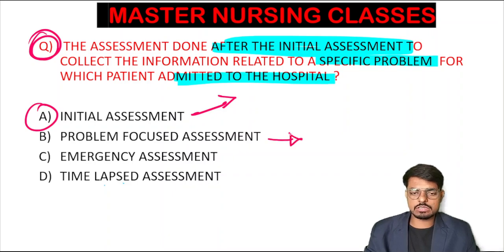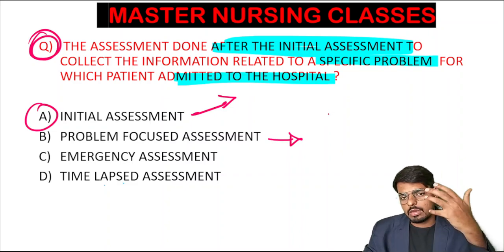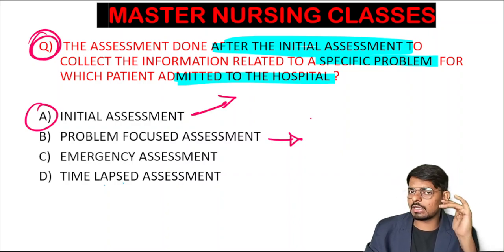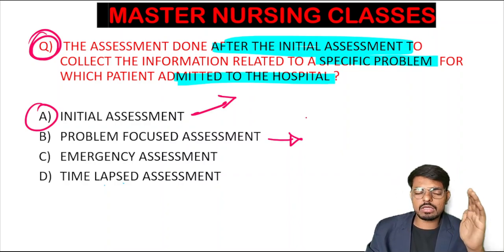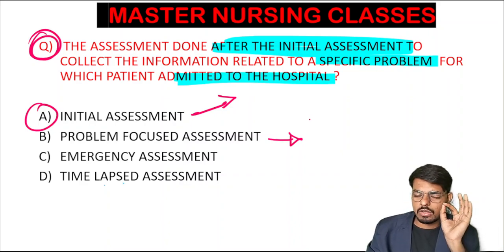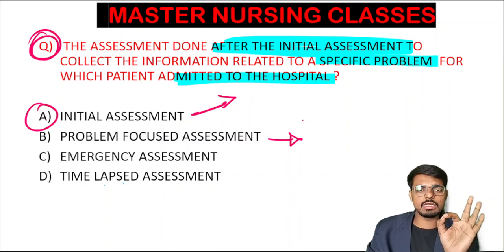Option B is the problem focused assessment. It is the assessment we do after the initial assessment, and here the assessment is only on the problem for which the patient is admitted to the hospital. For example, the patient is admitted with a diagnosis of pneumonia. Now our assessment does not start with the head and end with the foot. That is done in the initial assessment. After that, we do the problem focused assessment, wherever the problem is, and at that part only we will assess specially.